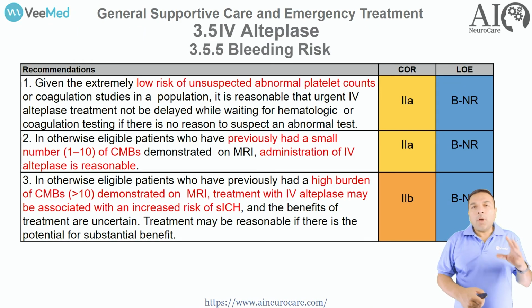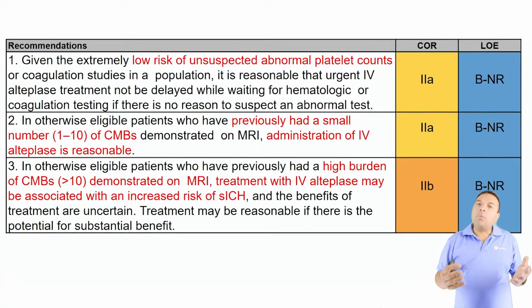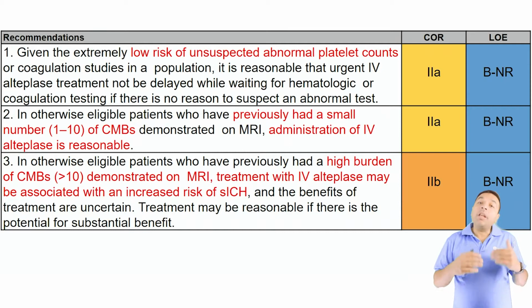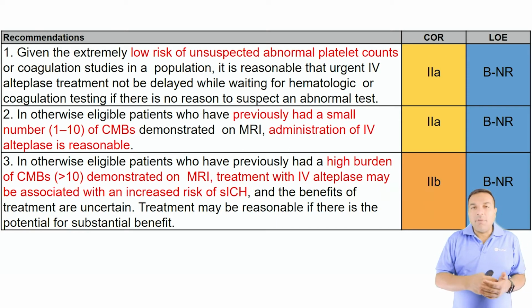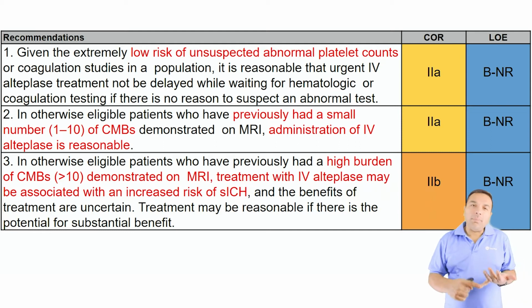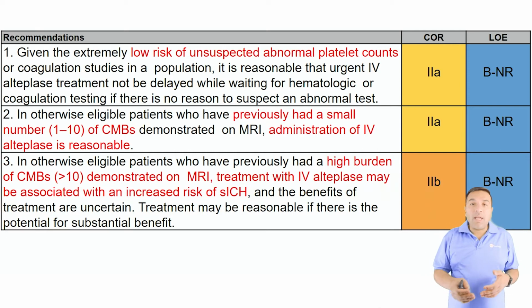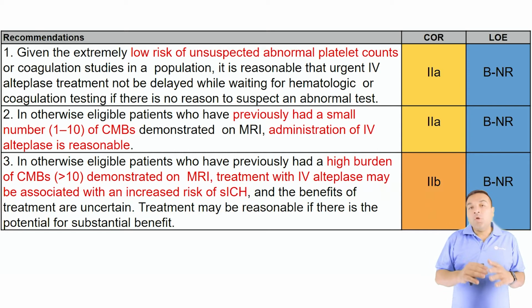When we're looking at the bleeding risk, we have to consider some more options, and therefore it is important to reiterate what we have said before. Number one, the chances of having low platelets and coagulopathy in the general population are very low. So you do not need to wait for platelet count and coagulation studies before you initiate tPA. And if you do find it out, then you stop tPA.